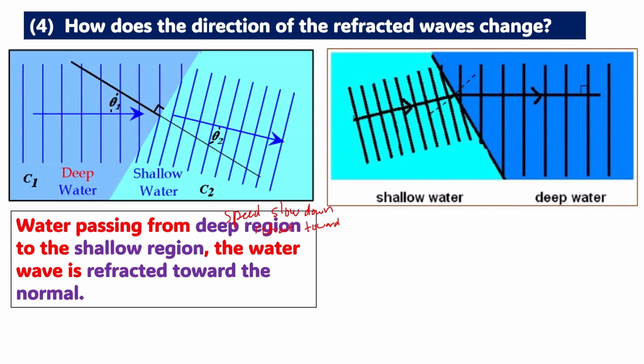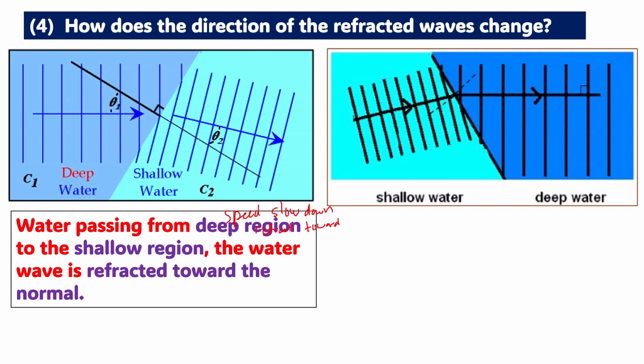So water passing from deep to shallow, the water wave is refracted toward the normal line because of the speed slowing down. We just learned just now, when deeper, faster, and slow down when coming to shallow water. So the speed will decrease or slow down, therefore it will refract towards the normal line.